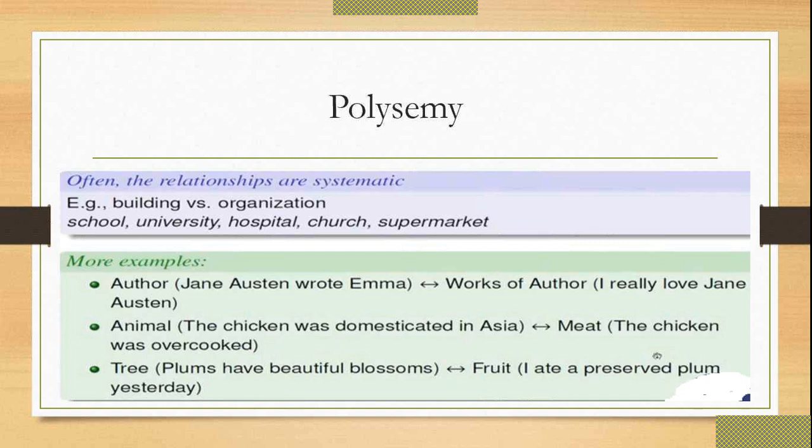Okay, so these are some more examples. The author James Austin wrote a novel, and work on the work of the author, that is James Austin. Then the animal chicken was domesticated in Asia. Meat, the chicken was overcooked. And the tree, that may be a plum tree with beautiful blossom, and the fruit, that is, ate and preserved plum yesterday. So these are some more examples related to polysemy.